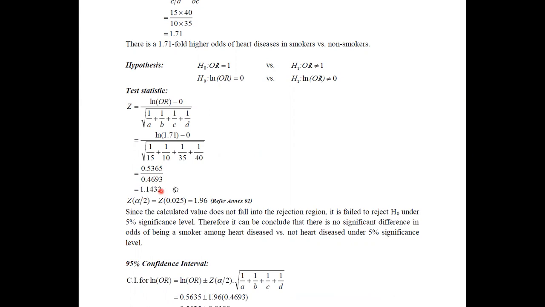Then the value of Z is obtained as 1.1432. Now you need to compare this value with the critical value. Since we are using alpha equals 0.05, alpha divided by 2 is equal to 0.025. Therefore, we can identify the table value associated with 0.025.